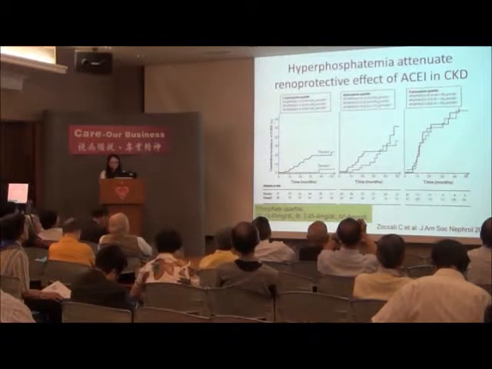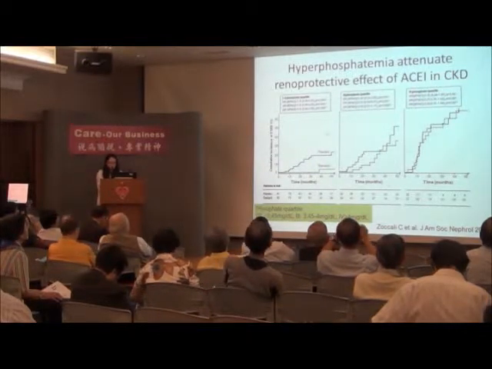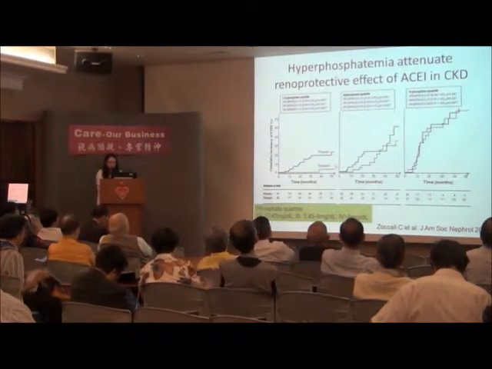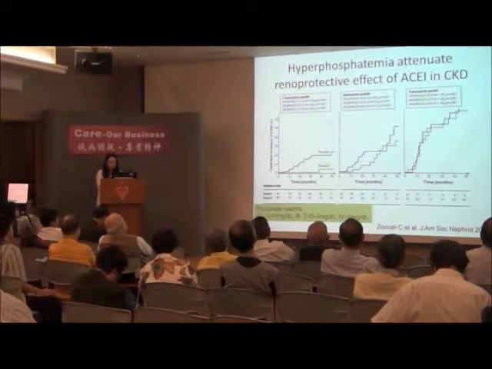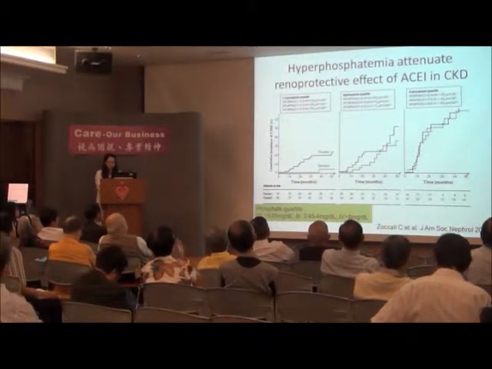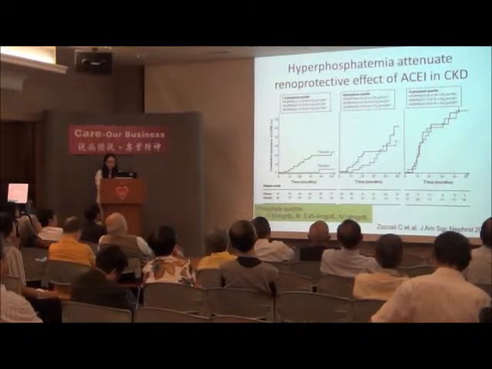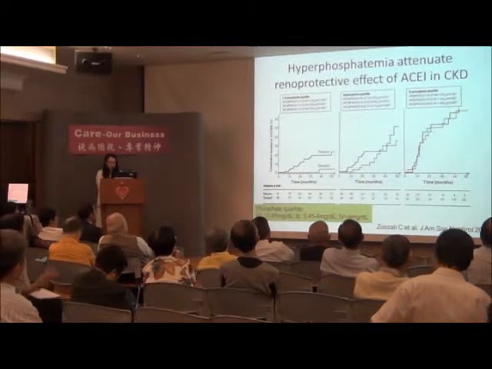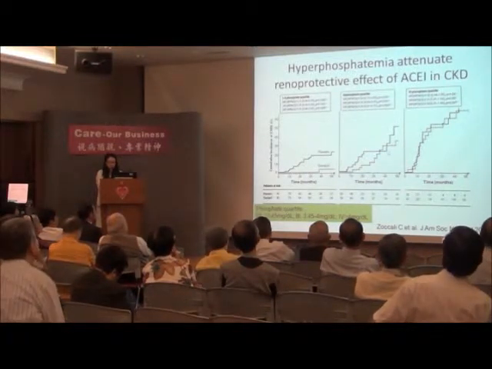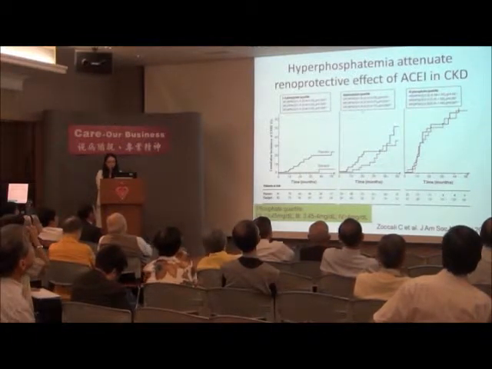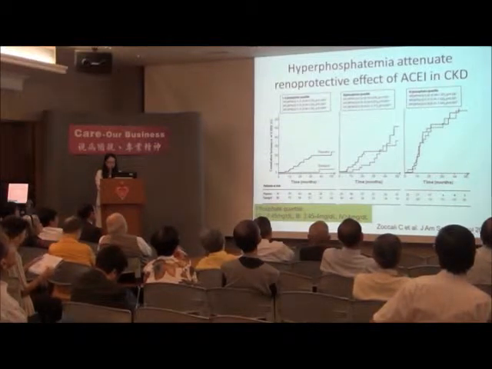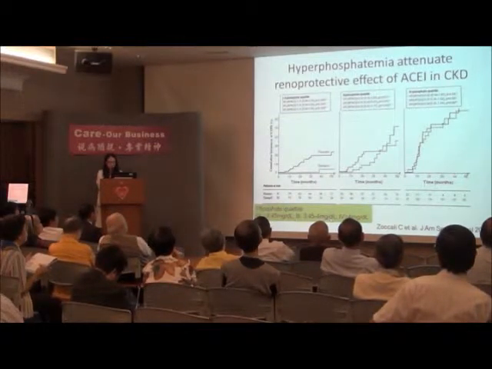This is the same study, which shows that for patients with low serum phosphate levels, that means less than 3.45 milligram per deciliter, the ACE inhibitor has a renal protective effect for progression to end-stage renal failure. However, the ACE inhibitor protective effect was attenuated when the serum phosphate was greater than 3.45 milligram per deciliter.